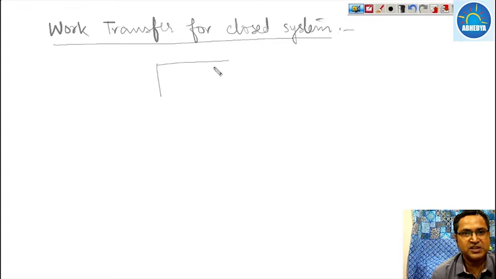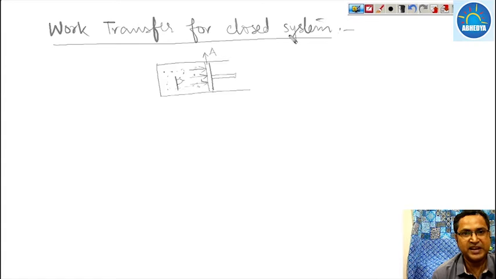Closed system is the system in which no mass transfer takes place, only heat and work transfer takes place. Energy can be transferred in the form of heat and work. So now the piston cylinder arrangement, we always take this piston cylinder arrangement as a closed system, and the gas is present inside this cylinder. Now suppose this gas exerts a pressure P at the piston,